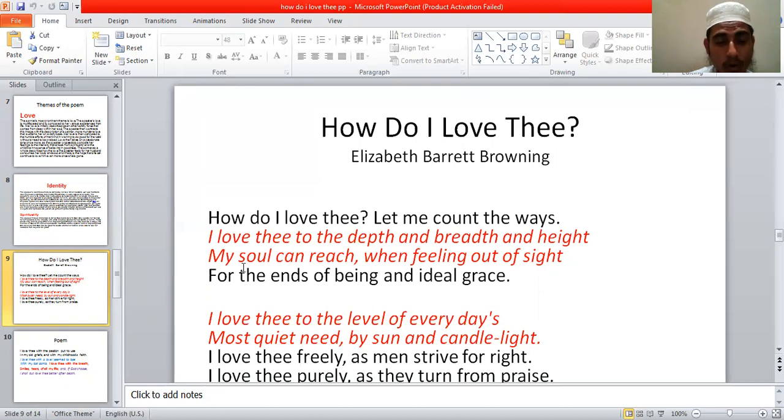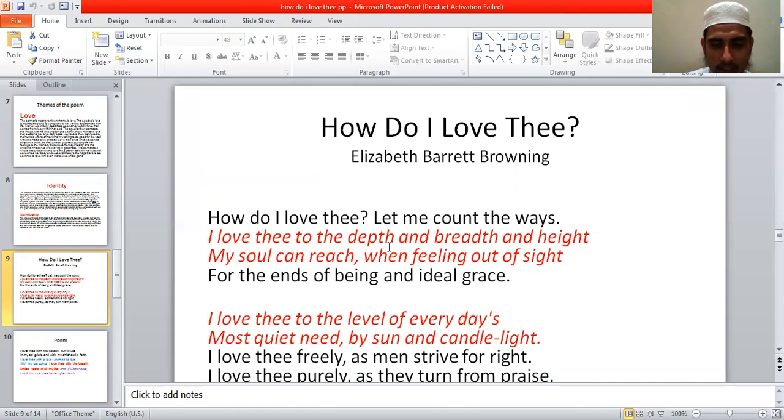She says that my soul can reach where only the soul can reach, in imagination, in feelings, when feeling out of sight. This height cannot be reached by sight, by seeing. It is impossible to reach that height with sight. It is possible only by the soul. So these two lines give the intensity of her love for her husband.